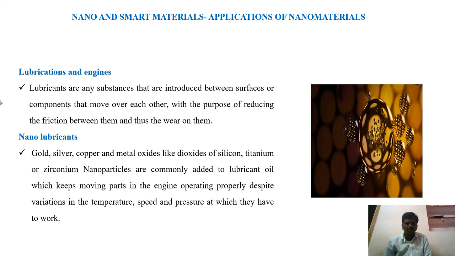Now we have to move to nano lubricants, and how nanoparticles enhance the properties of lubricants. Mostly we are using gold, silver, copper, metal oxides and dioxides of silicon, titanium and zirconium nanoparticles. These are the common nanoparticles which are added to lubricants. If you add these nanoparticles to lubricants, then that lubricant is called a nano lubricant. So, these nanoparticles increase the properties of that lubricant.